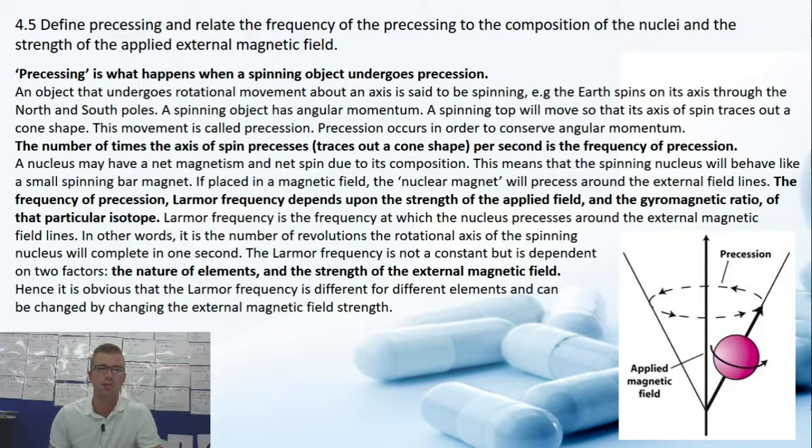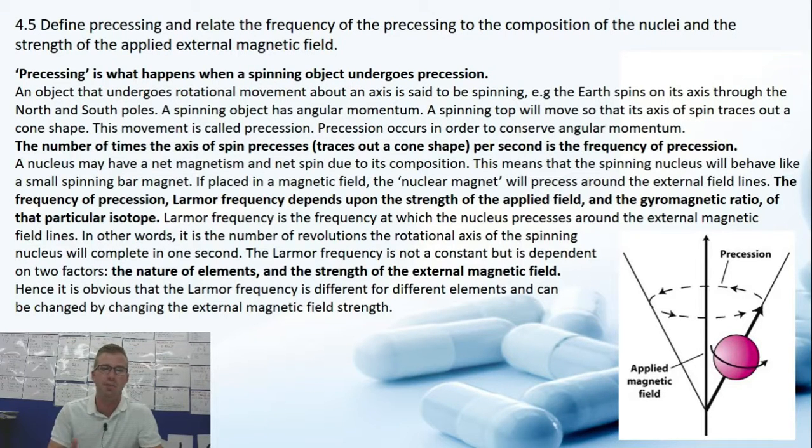So a nucleus may have a net magnetism and a net spin due to its composition. This means the spinning nucleus will behave like a spinning bar magnet. If placed in a magnetic field, the nuclear magnet will precess around the external field lines, and we just talked about that in 4.5, about parallel and anti-parallel alignments of hydrogen in the body when it's exposed to magnetic field strengths of 1.5 Tesla.